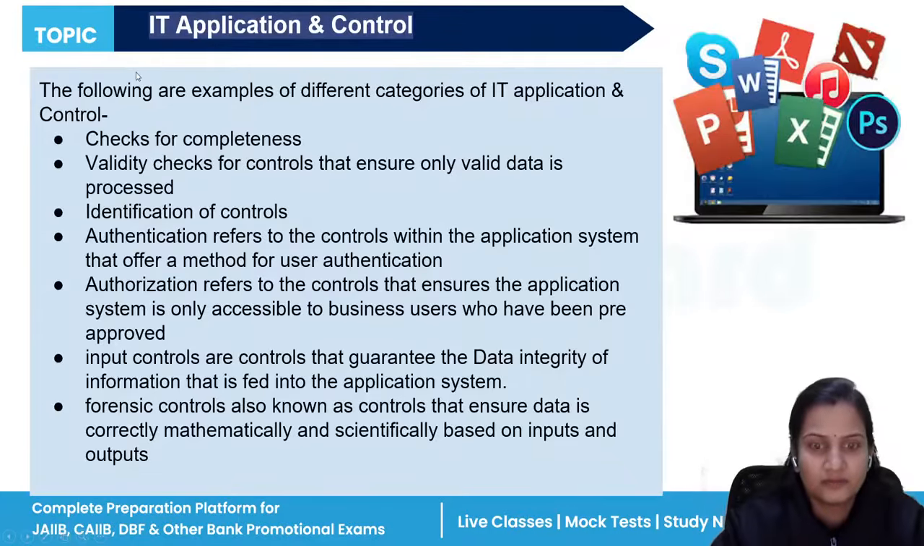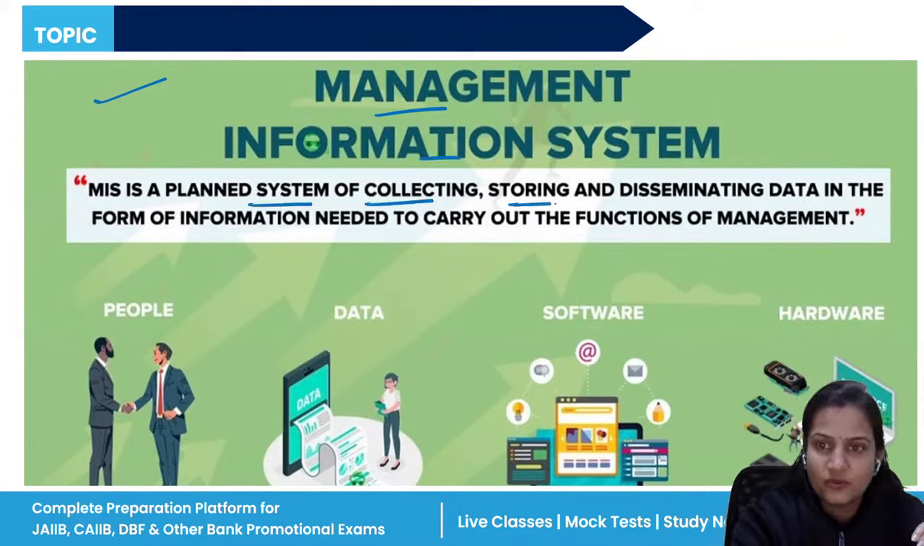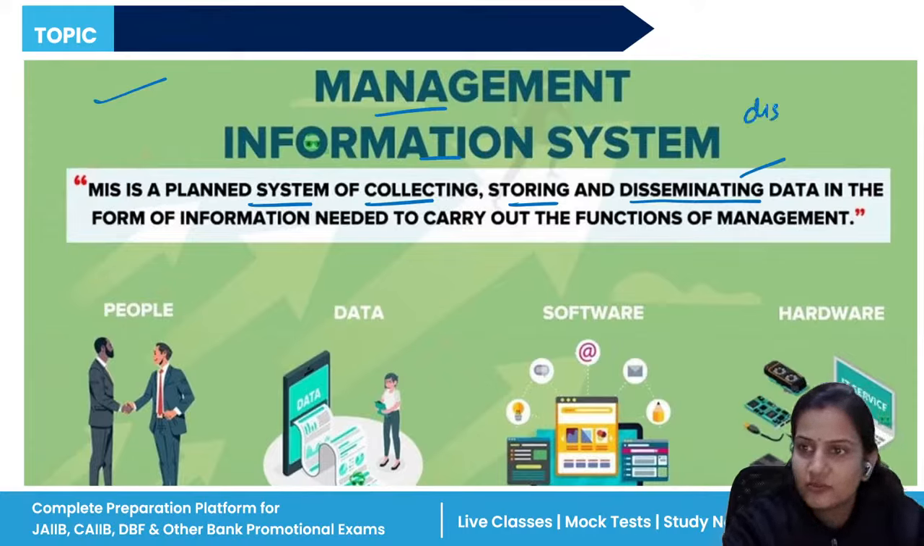Now next is management information system. Management information system is what? It is a system of collecting, storing, and disseminating data. Disseminating means distribution of data.